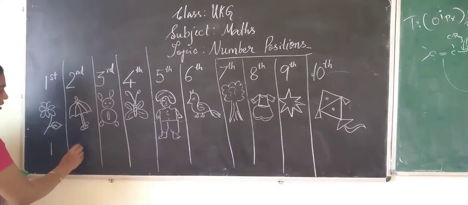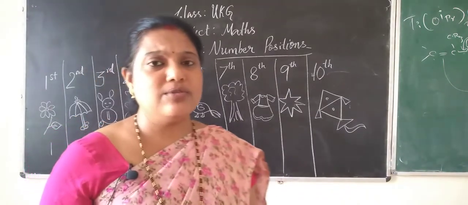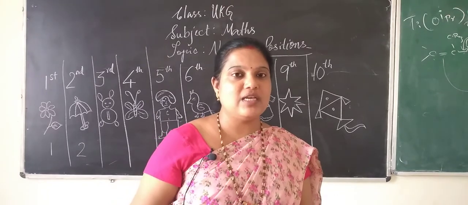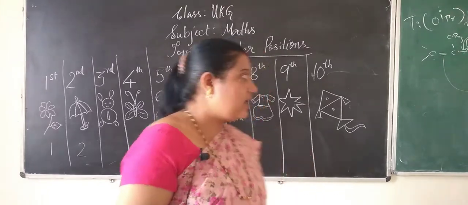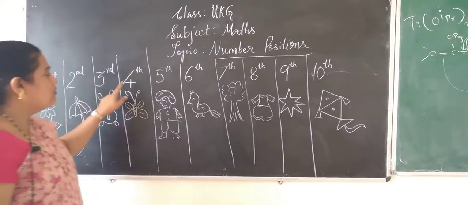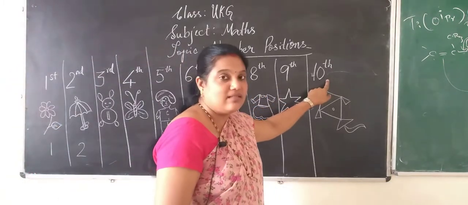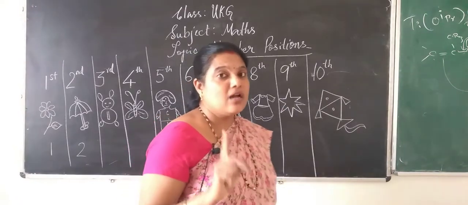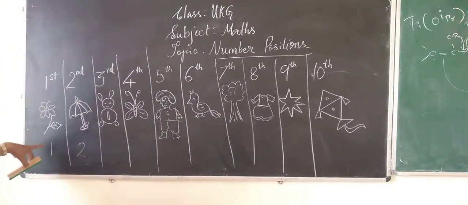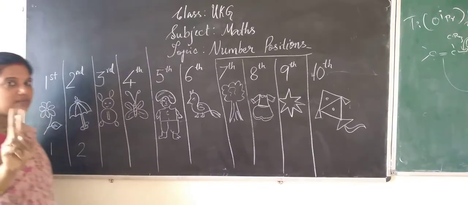These ordinal numbers are all number names. When we want to say certain things in order, we use these number names: first, second, third, fourth, fifth, sixth, seventh, eighth, ninth, and tenth. These are the number positions, children. So this flower is in the first position. This is an umbrella, I said, and it is in the second position.